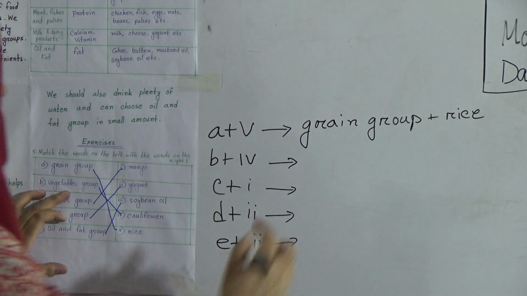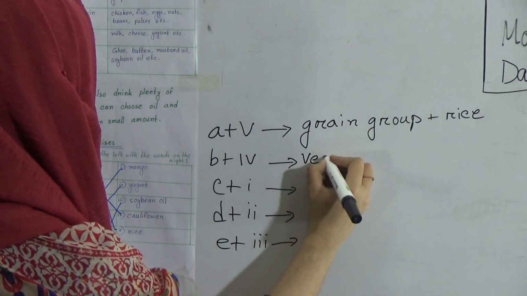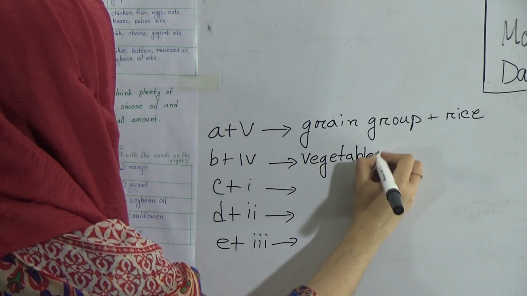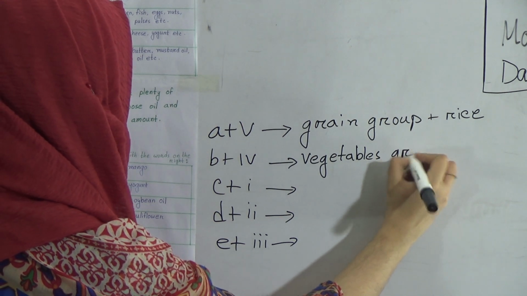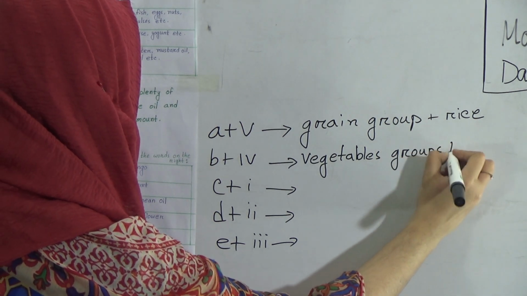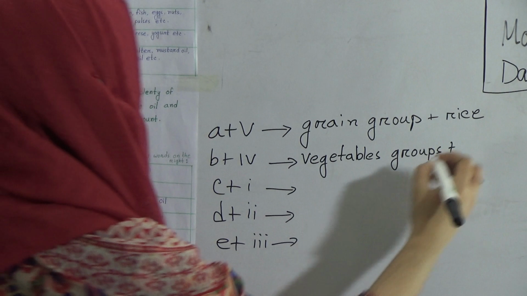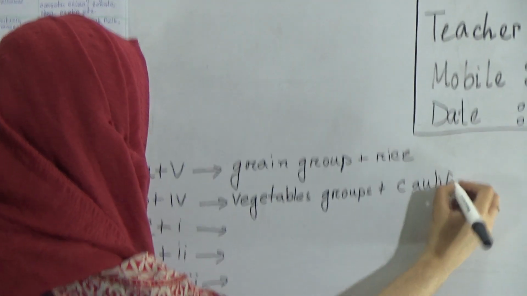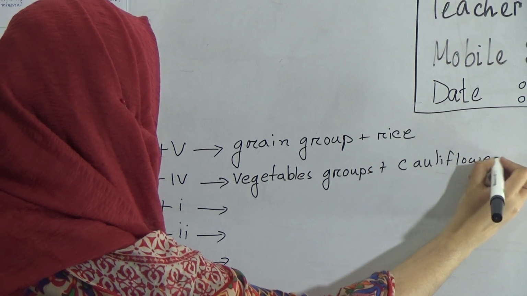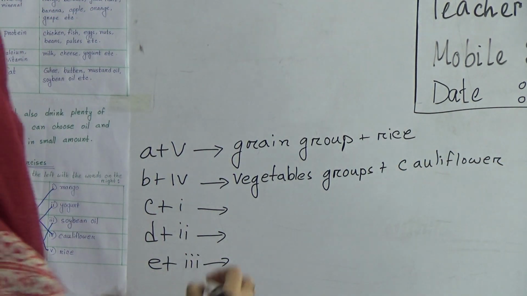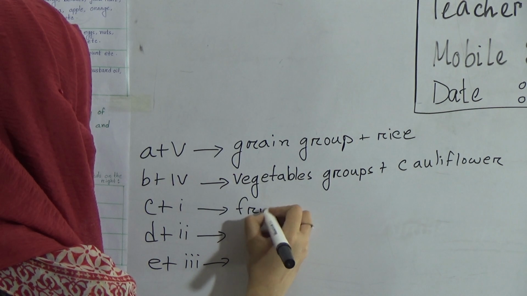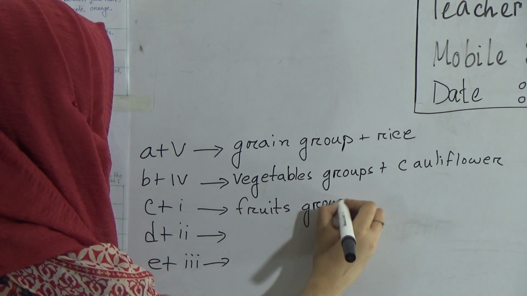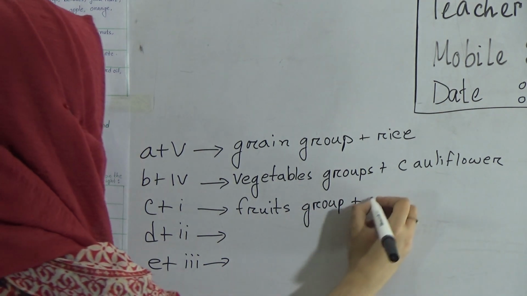B number was vegetable group. Like this you will write, and plus, put here a plus sign, and it was cauliflower. And then C, fruit group, and after that it will match with mango.